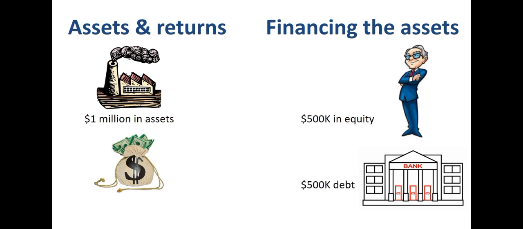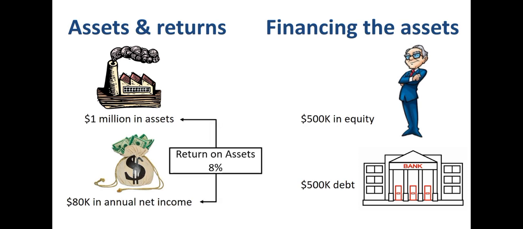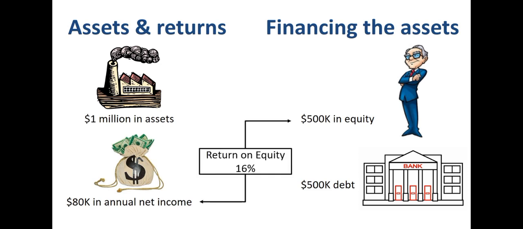Debt hardly ever comes for free. Let's assume the net income drops to $80,000 due to the interest charged. Return on assets is now 8%: $80,000 net income divided by $1 million in assets, which is lower than the 10% we had before. Return on equity goes up. $80,000 in net income divided by $500,000 in equity is 16%. This is the effect of financial leverage. Return on equity was 10% when the assets were financed fully by equity, and return on equity is 16% when the assets are financed 50-50 with equity and debt.